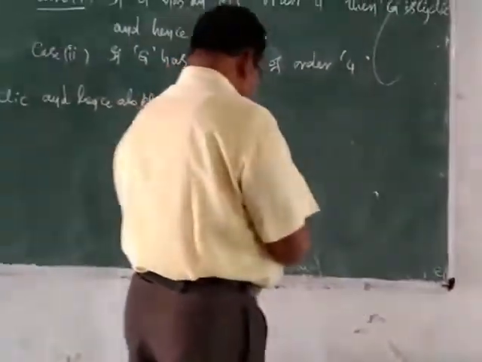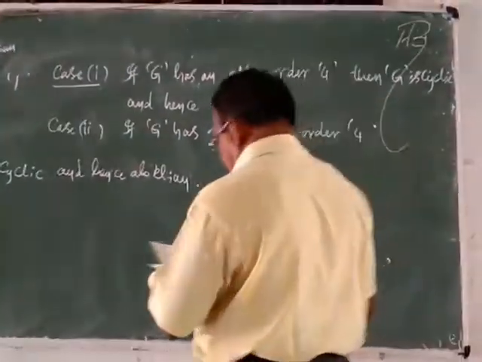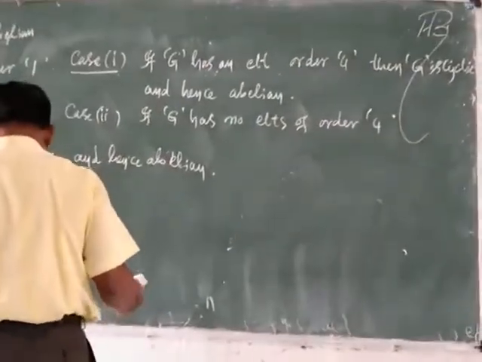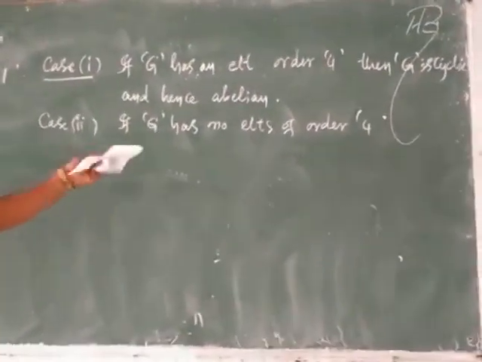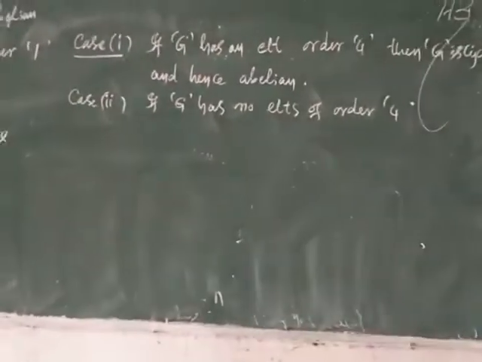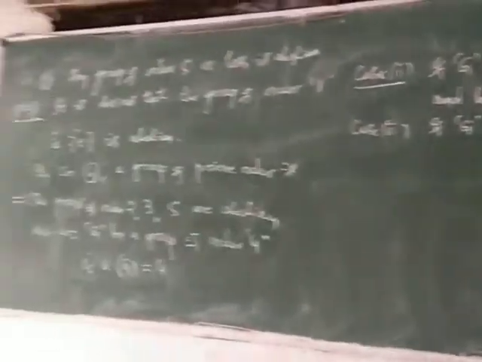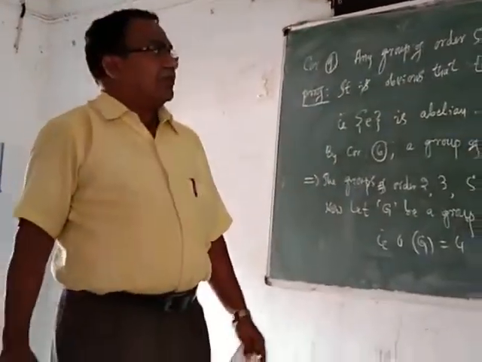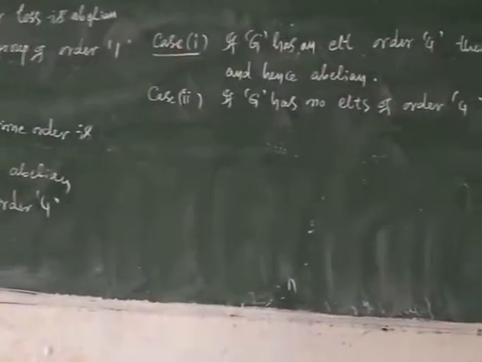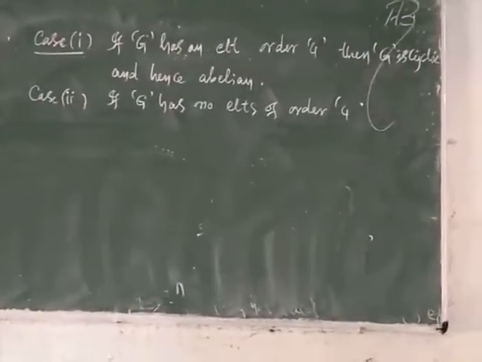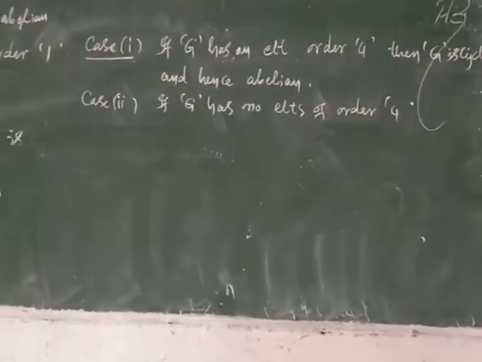This implies what is the order of every element other than identity? If G has no elements of order 4, then my question is, what is the order of an element except the identity element? This is an important point.